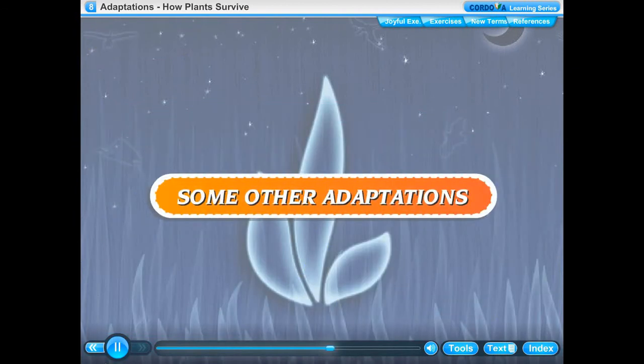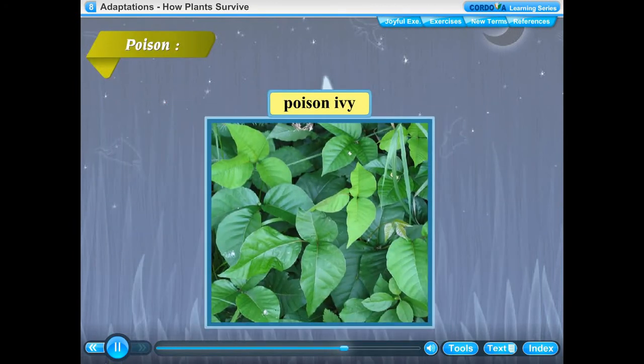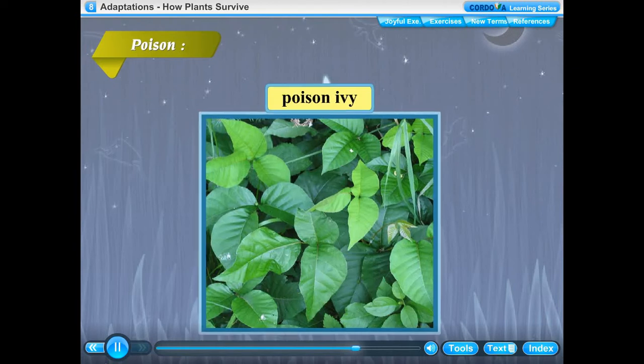Some other adaptations. Spines. A number of plants like rose and prickly pear have spines on their bodies. The spines protect them from animals. Poison. Many plants like poison ivy have poison in them. This keeps the animals away from them. When we touch poison ivy, our skin starts itching.